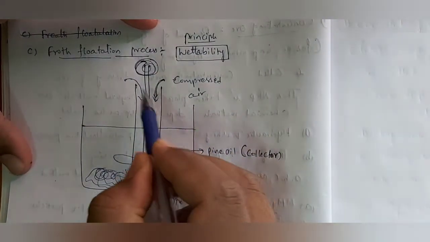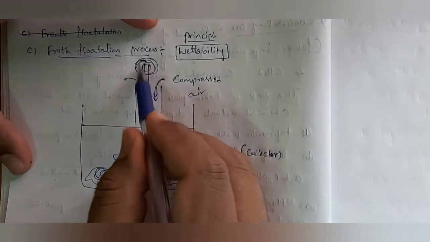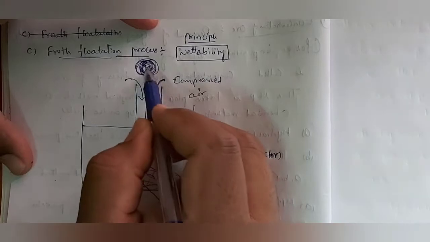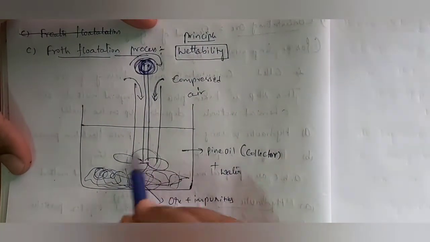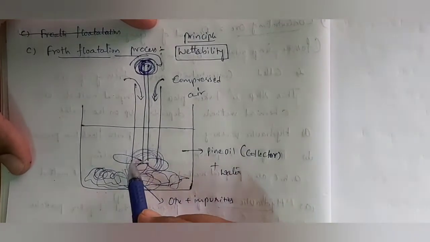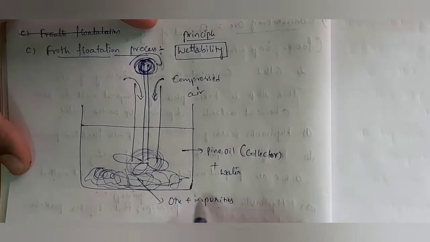Through these gaps we are going to send compressed air, and this paddle wheel is connected to one steering. That one continuously is rotating, in clockwise direction. So this paddle like wheel is set into rotatory motion inside the mixture that is containing pine oil plus water, which is made with ore plus impurities.